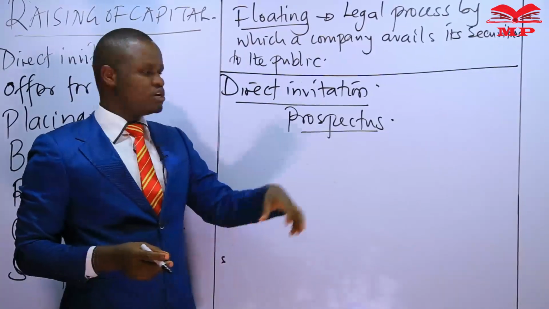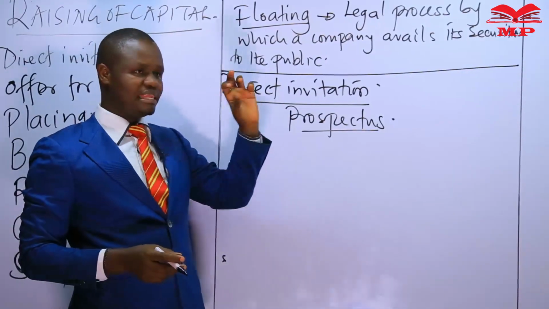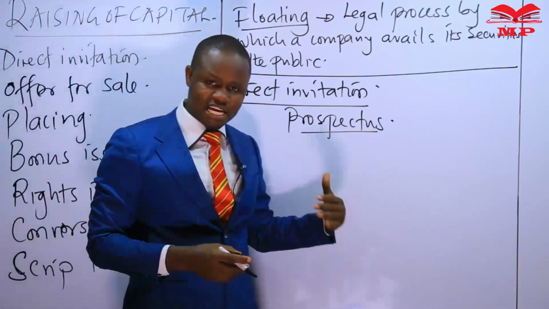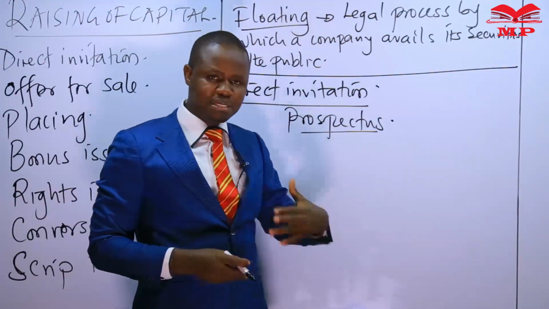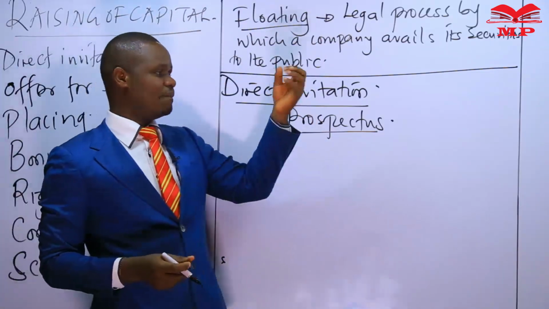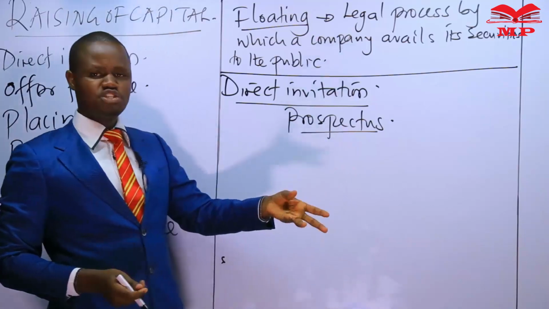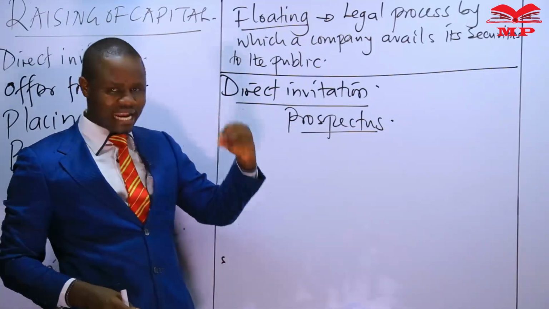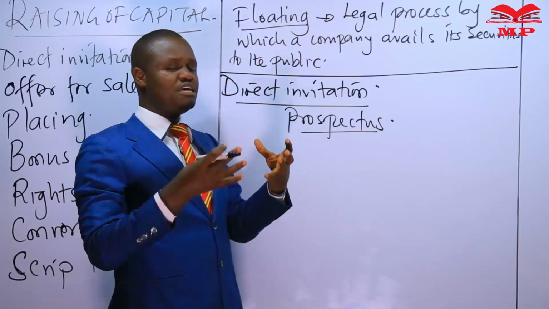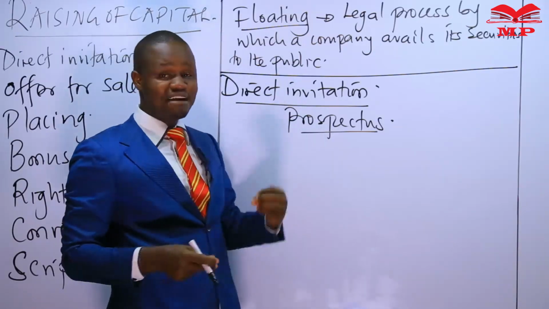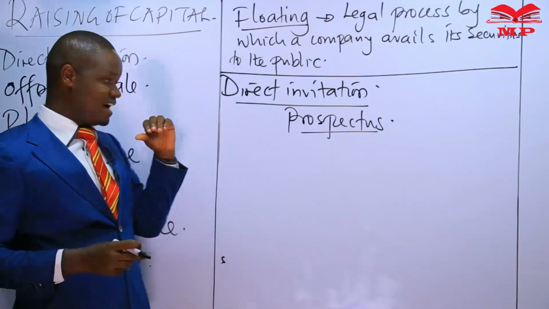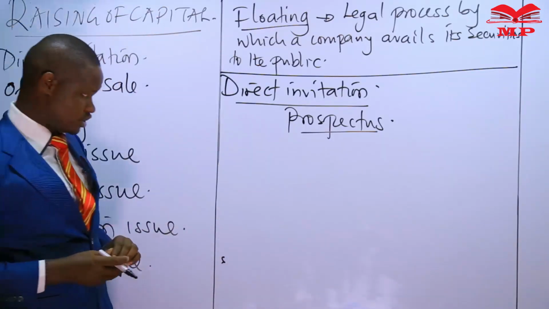In this document, the company will tell the members of the public how long they have been in business, who the managers of the company are, what kind of business they are involved in, how much capital they wish to raise, what number of shares they are issuing, the value per share, the rights of these shares, and a lot of information that is supposed to give the potential subscribers enough information on which to base their decision on whether they are going to buy these shares or not.